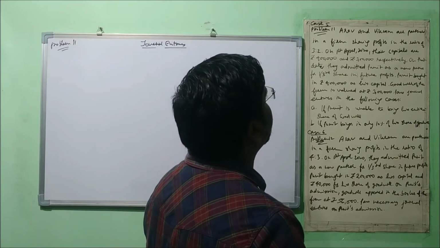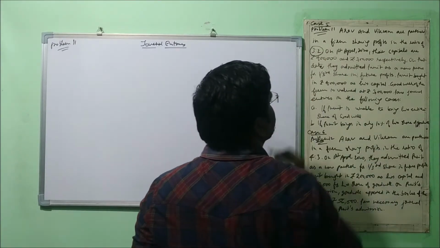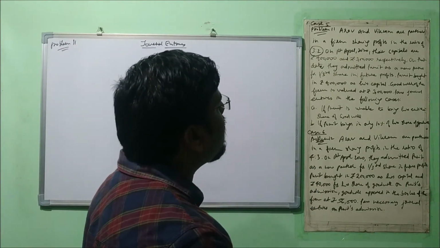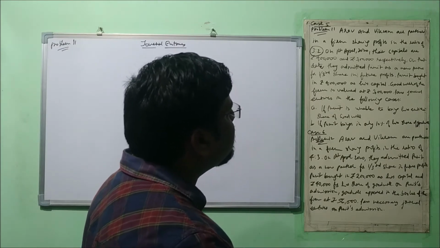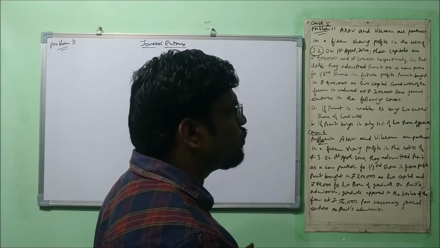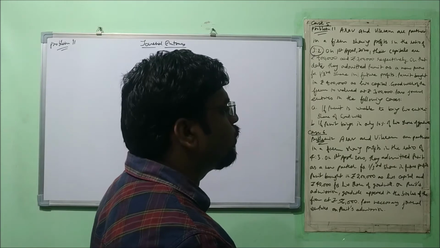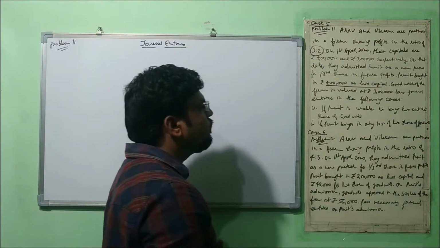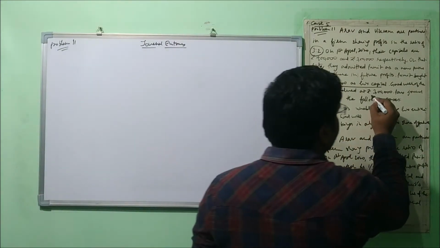Arav and Vikram are partners in a firm sharing profits in the ratio of 3:2. That is the old ratio. On 1st April 2020, their capitals are rupees 4 lakh and rupees 3 lakh respectively. On that date, they admitted Puneet as a new partner for 1/3 share in the future profits, right? Puneet brought in rupees 4 lakh as his capital, okay? Goodwill of the firm is valued at rupees 3 lakh. This is the firm's goodwill.